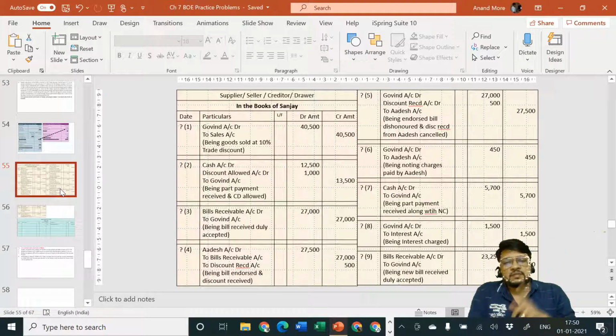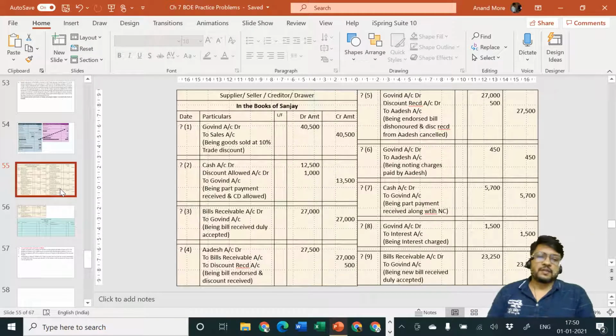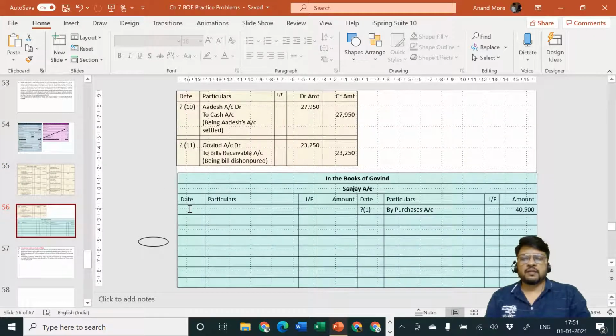He will say Sanjay is the receiver, debit the receiver, Sanjay account debit. Discount is received and cash is going out. Discount received is rupees 1000 and cash going out is rupees 12,500. So the entry in the books of Govind, I am repeating again, will be Sanjay account debit rupees 13,500.